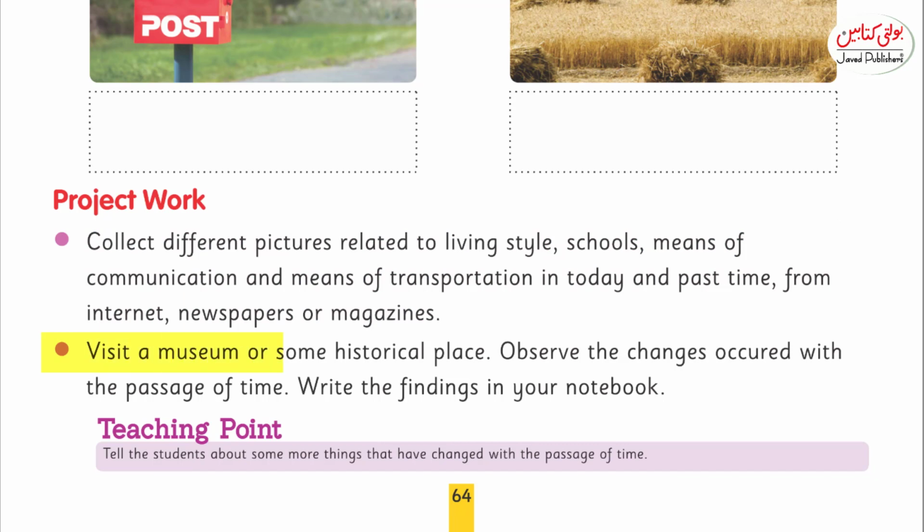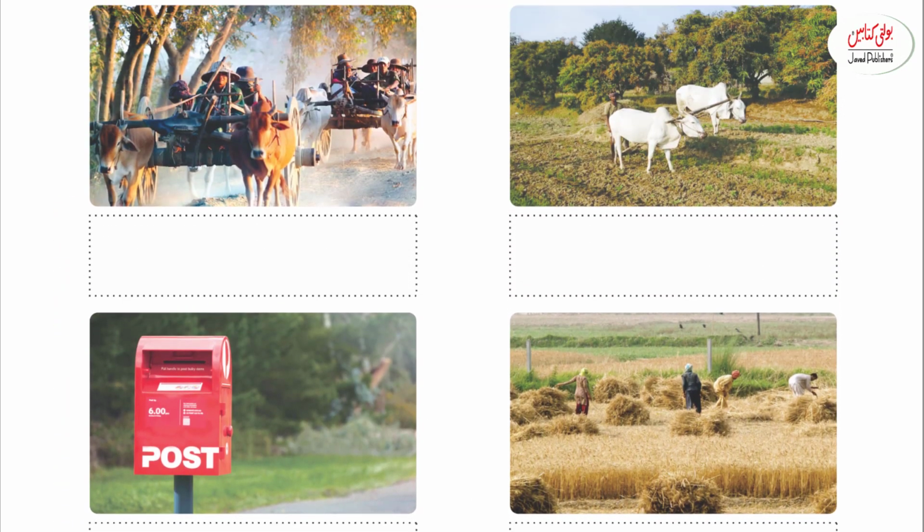Visit a museum or some historical place, observe the changes that occur with the passage of time, and write the findings in your notebook. So this is all about chapter number 11, Changing World.